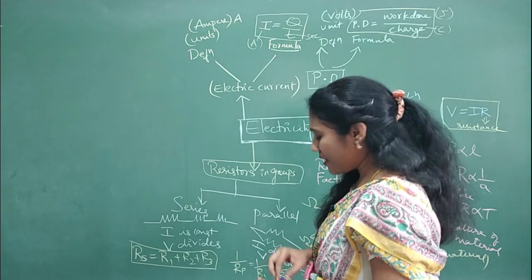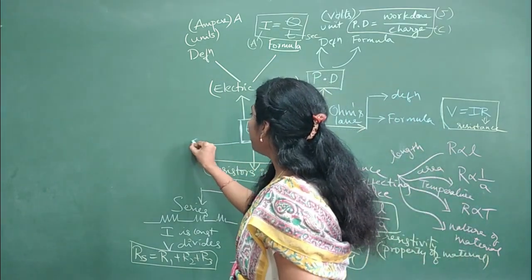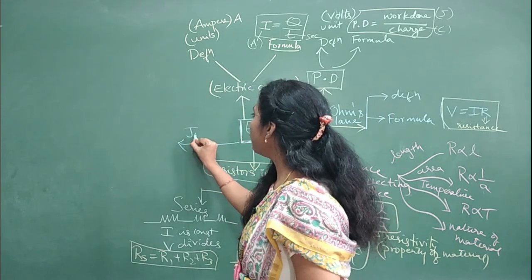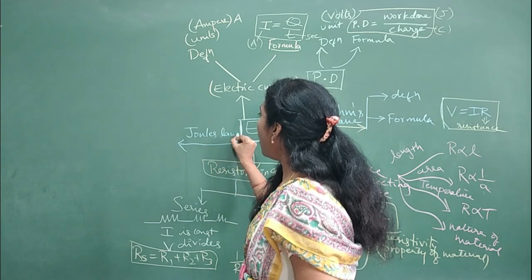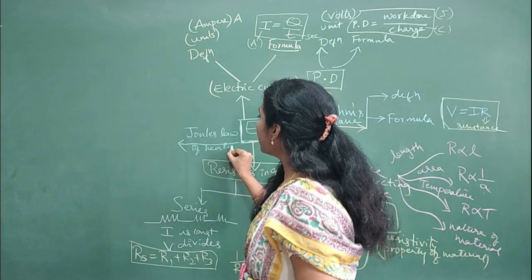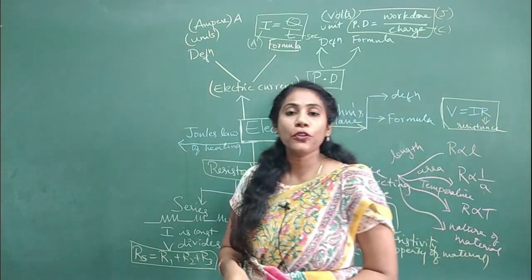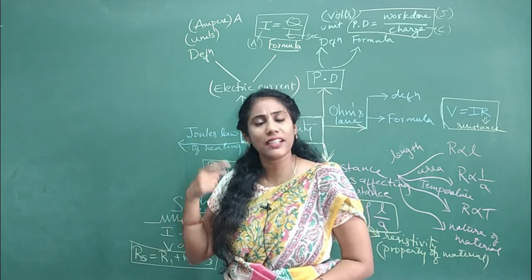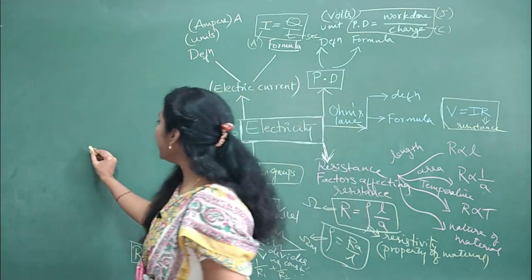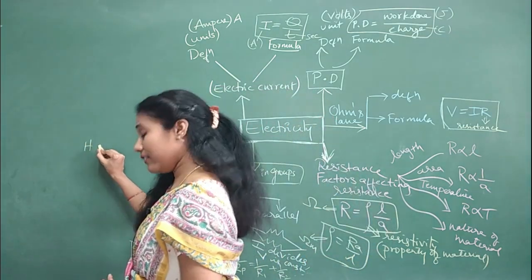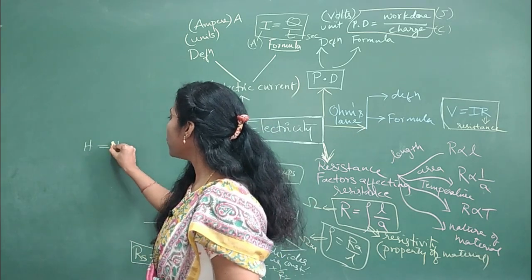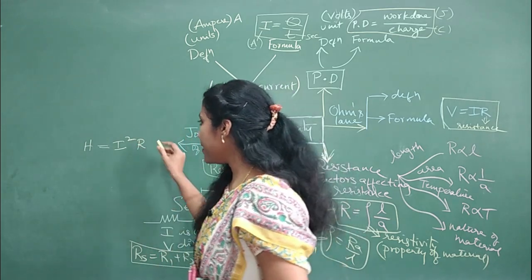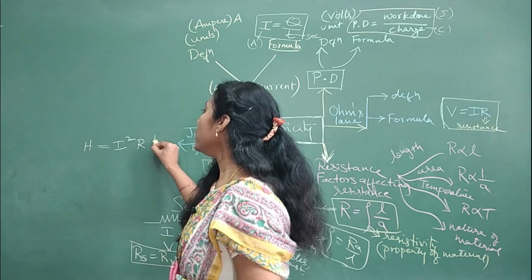Now the next topic that we are discussing is Joule's law of heating. They'll ask you the formula here. Whenever you have certain resistors, they are associated with a certain level of heating. And that heat is directly proportional to the square of current, directly proportional to the resistance, and directly proportional to time t.